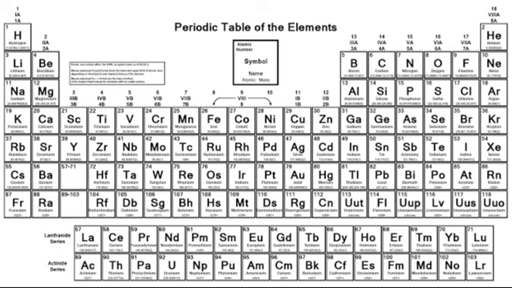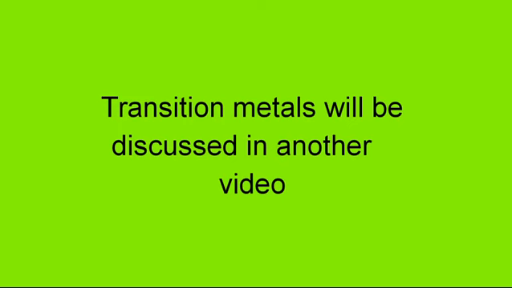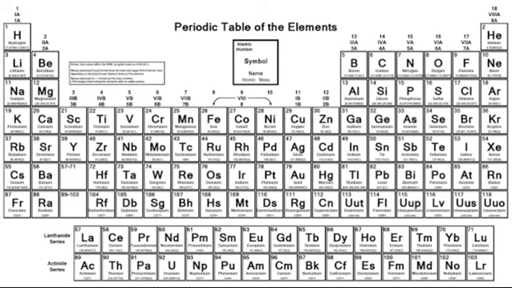Then there are other groupings for transition metals that we are not going to be discussing now. So today we'll be talking about group 1A, group 2A, group 3A, group 4A, group 5A, group 6A, group 7A, and group 8A. Group 8 can also be referred to as group 0.